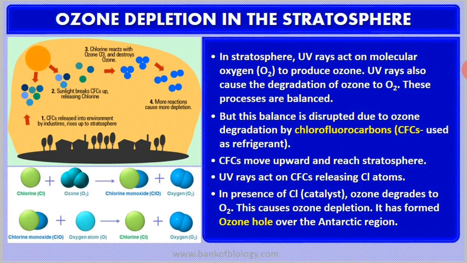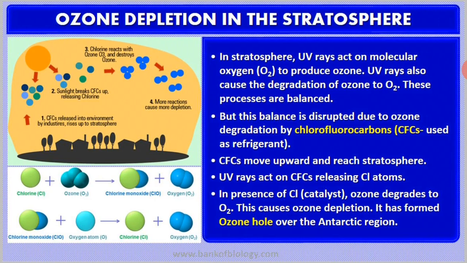This chlorine which is released from your CFCs will degrade ozone, and the byproduct is molecular oxygen. Here the chlorine atoms act like a catalyst, because they are not consumed in the reaction, but still they are responsible for breaking the ozone molecule into molecular oxygen.